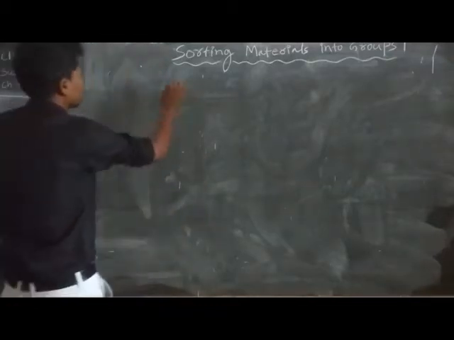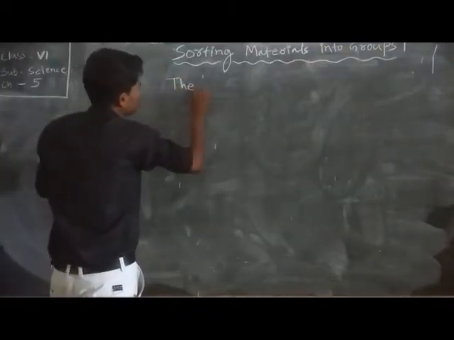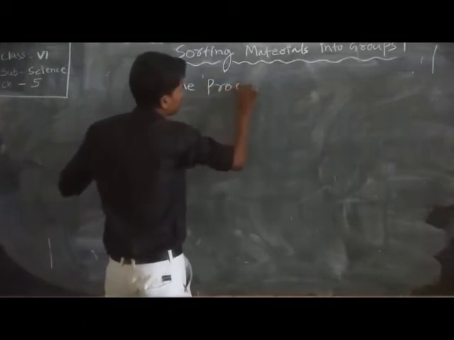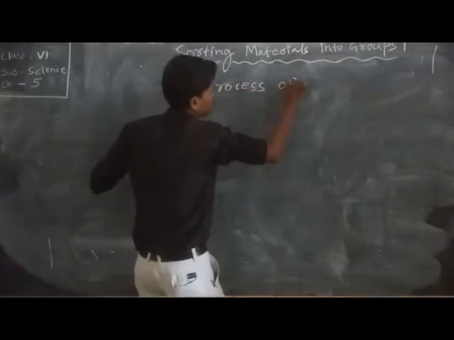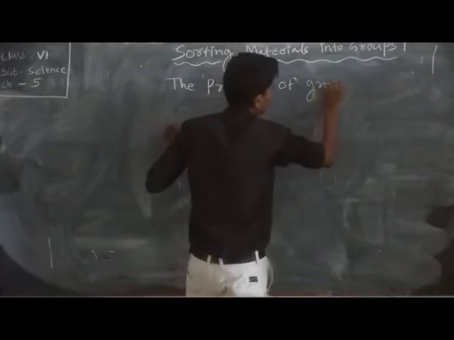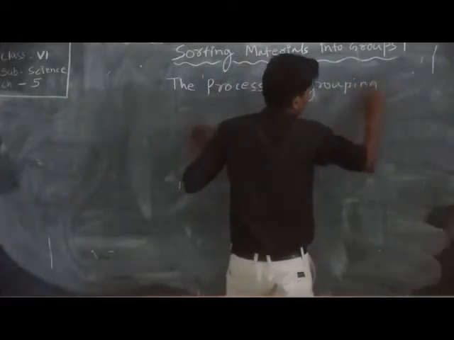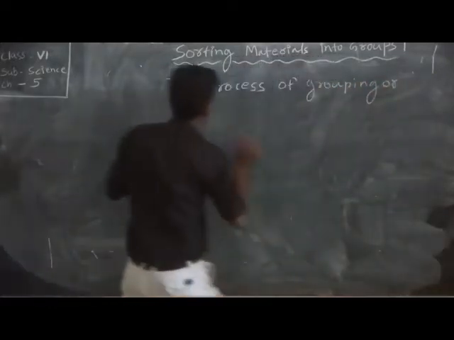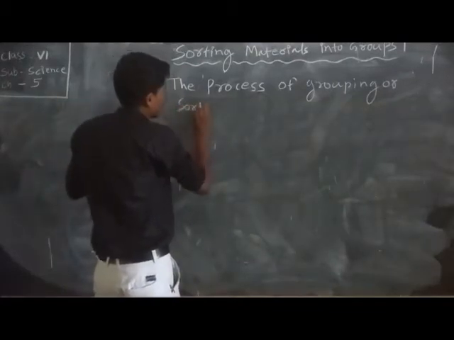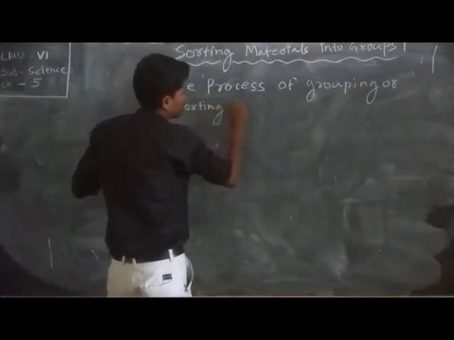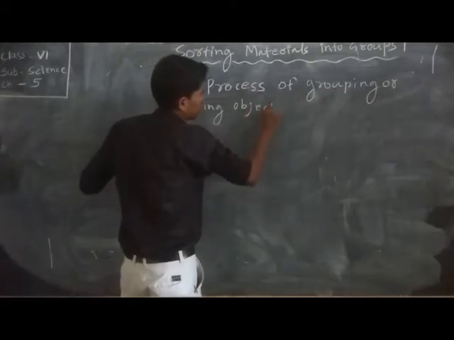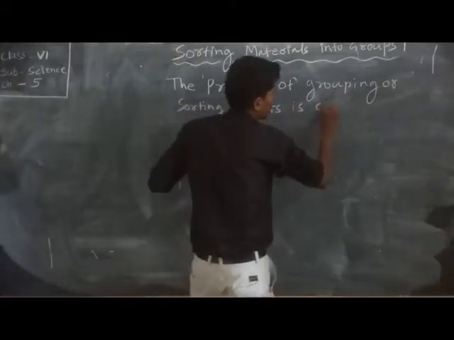The process of grouping or sorting objects is called classification.